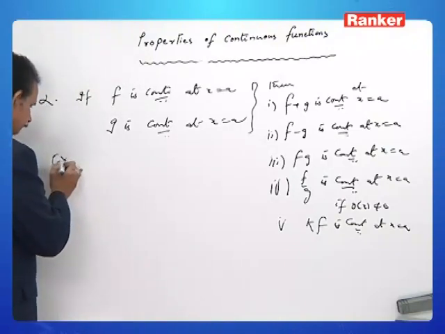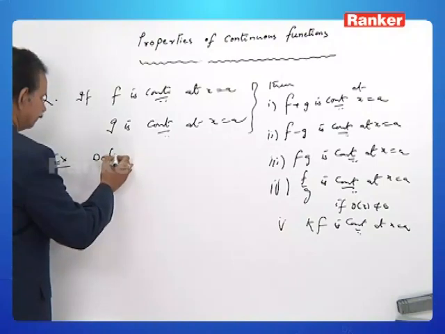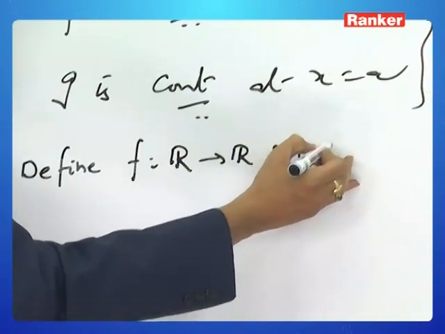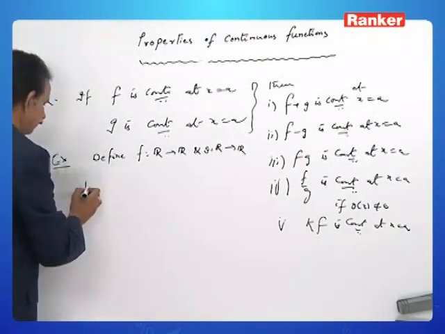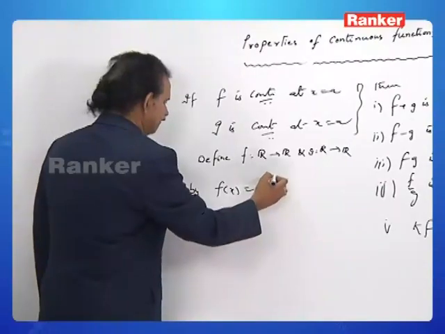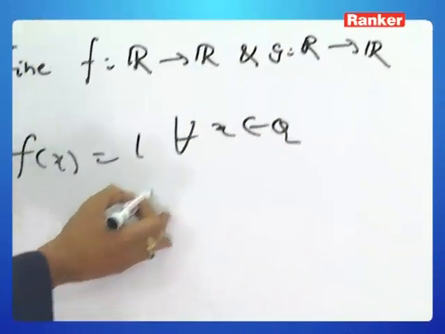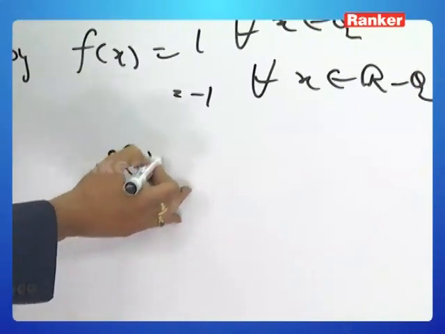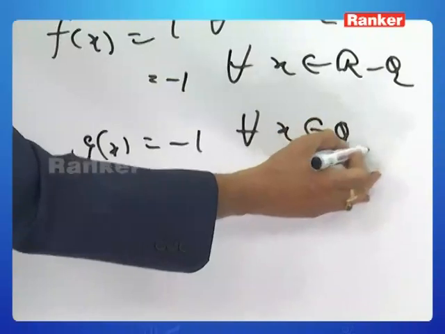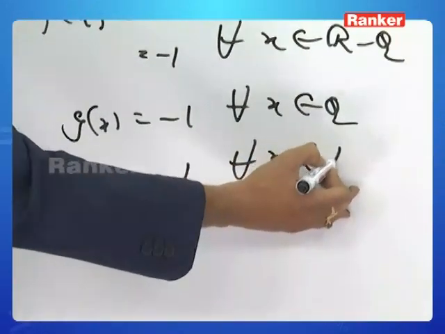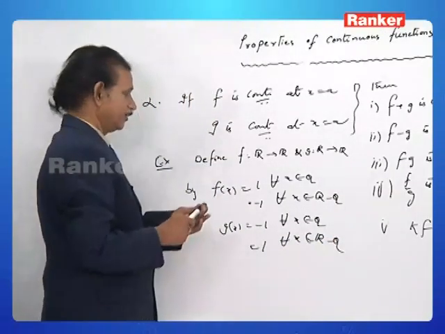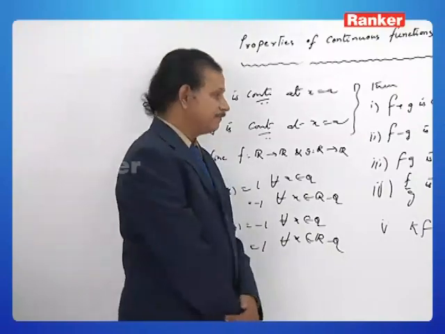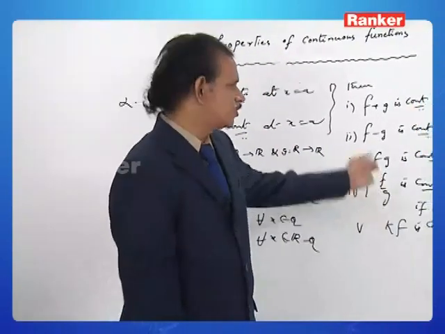Example. Define f from R to R and g from R to R by f of x is equal to 1 for all x belongs to Q, minus 1 for all x belongs to R minus Q. g of x is equal to minus 1 for all x belongs to Q, 1 for all x belongs to R minus Q. The simple selection of these two functions f and g gives us beautiful counterexamples to say the converse of those results need not be true.